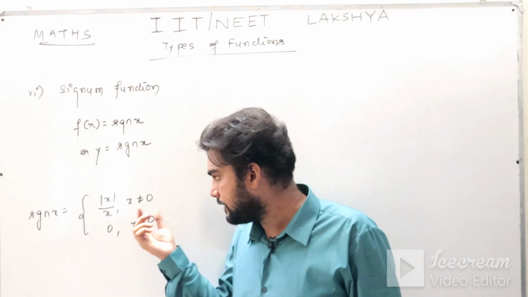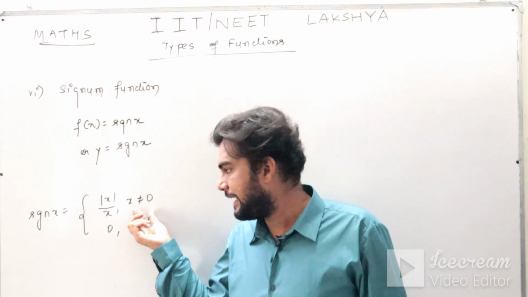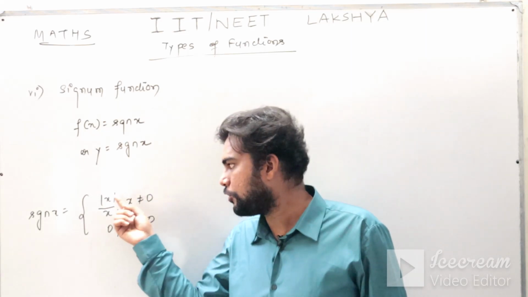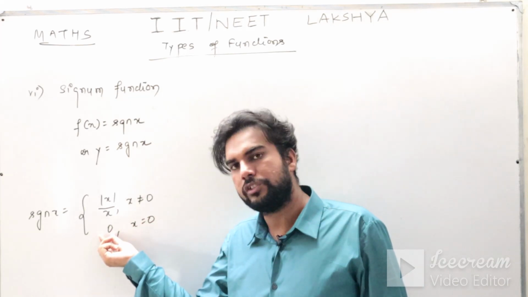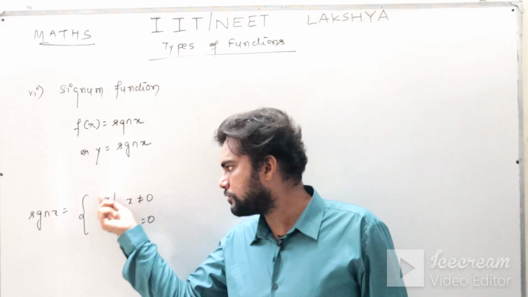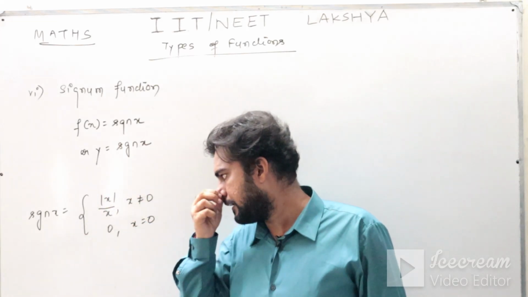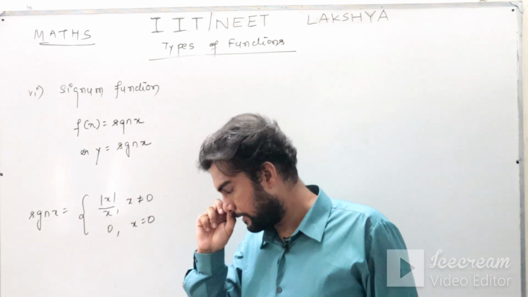Multi-valued function means a split is there. When x is non-zero, you have to use mod x by x. When x is 0, you have to use 0.